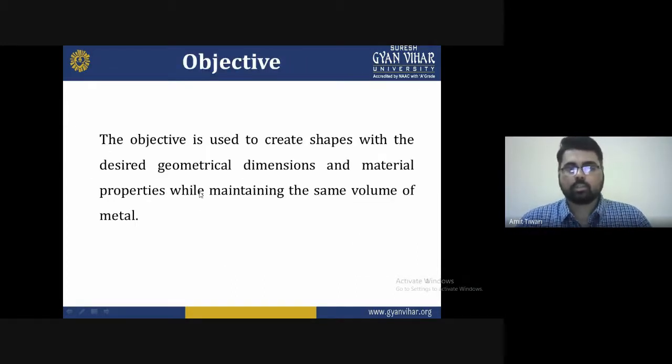The objective of today's lecture is to create a shape with the desired geometrical dimensions and material properties while maintaining the same volume of matter. In today's lecture, we are using rolling processes, because the geometry can be designed, or we can enhance some properties, with the same volume maintained. So rolling is the best option. We create a shape with the desired geometrical dimensions while maintaining the mechanical property and the same volume of the metal.